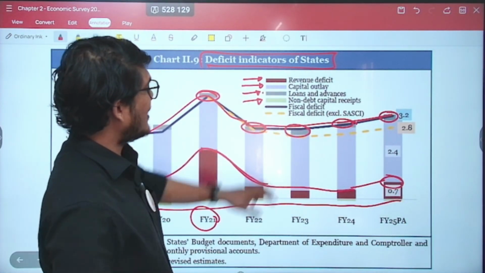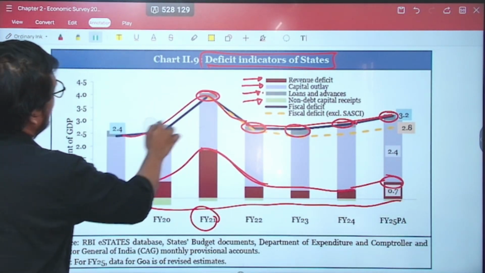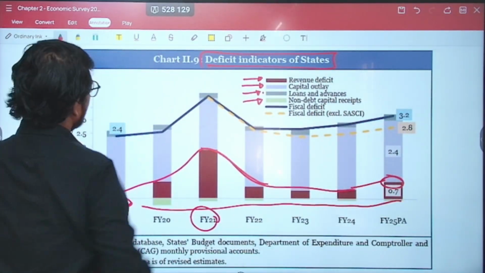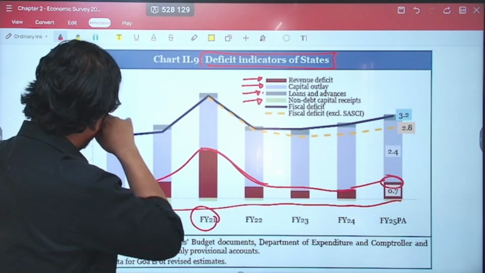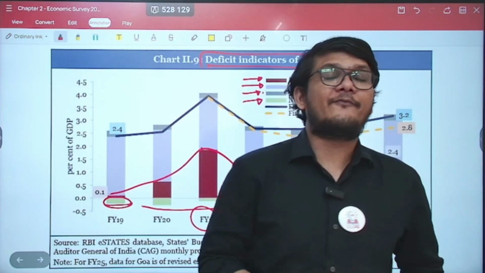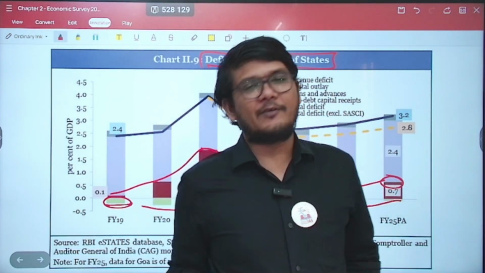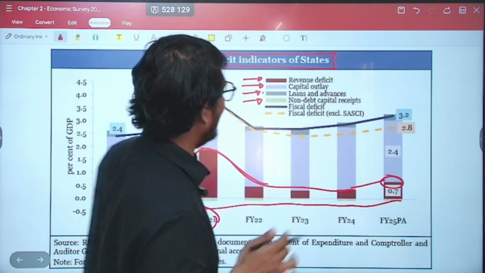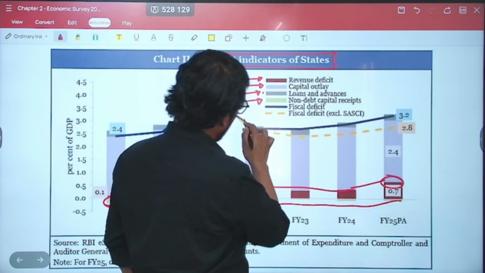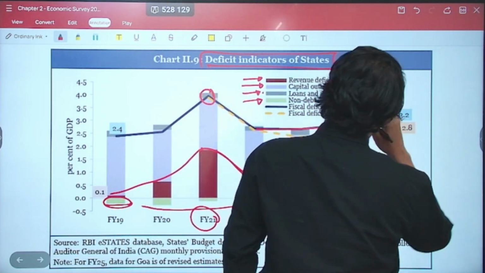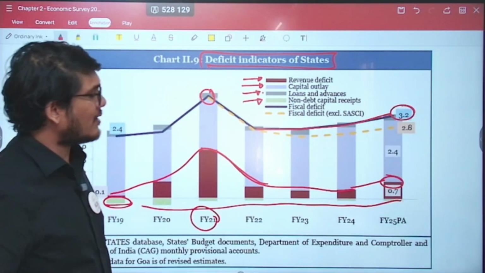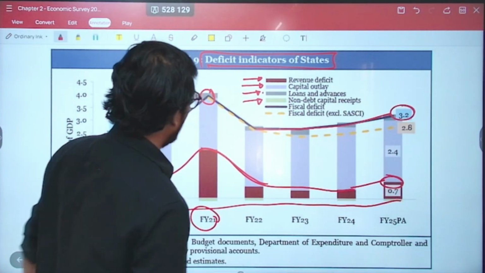Then you have the fiscal deficit. Now this is probably the most important parameter which is shown in this graph. So fiscal deficit, if you look at for the states, now remember that the state's fiscal deficit is less than the central government's fiscal deficit. Question on this fact can be asked. But here also during COVID it had gone up, but then it went down, but it has still kept on increasing consistently, and it is at 3.2%, which is of course less than that of the central government.